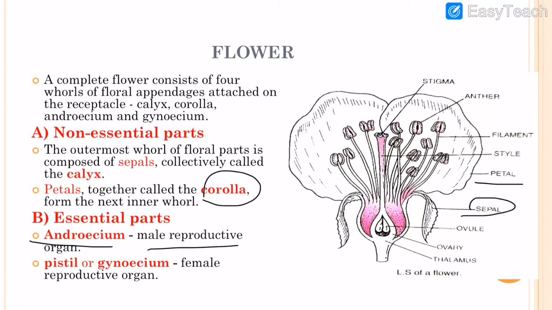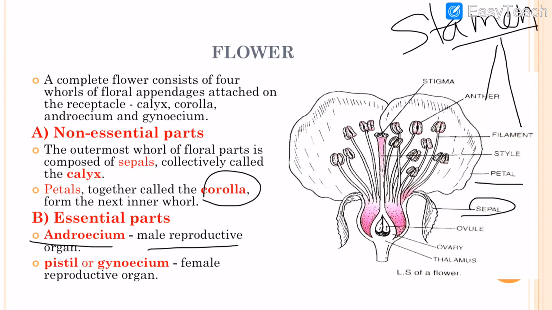Stamen has two parts. One is anther and second is filament. Here, stamen is also known as androecium. It is the male reproductive organ of the flower, and it is very essential as it produces male gametes.